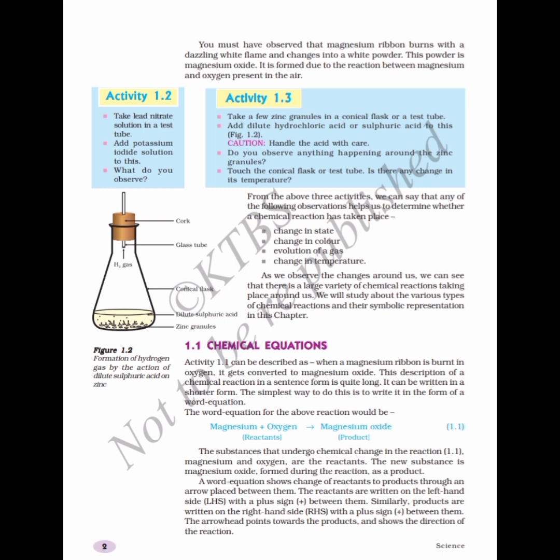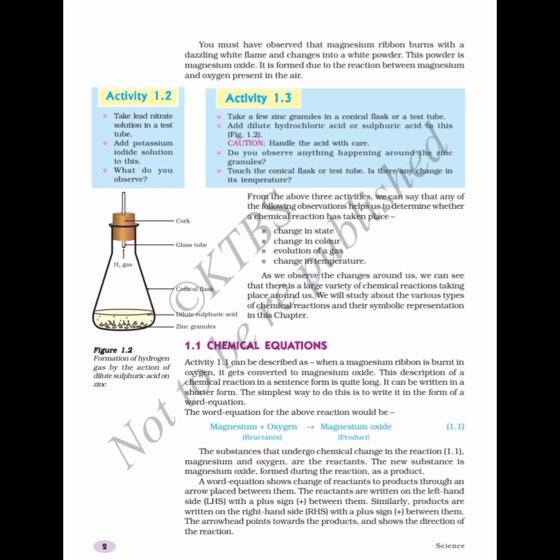And after being burnt, it produces a white powder. Now this white powder is called magnesium oxide. The ribbon we had taken was made up of only magnesium. From where did this oxide come? Oxide means oxygen. So from where did oxygen get added to the magnesium? It is because of a chemical reaction.